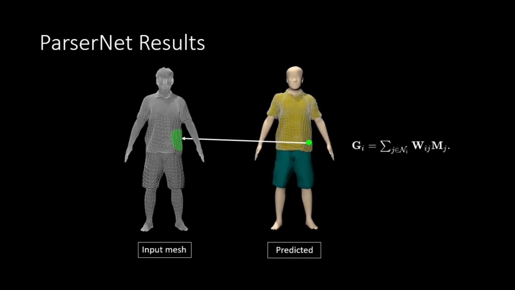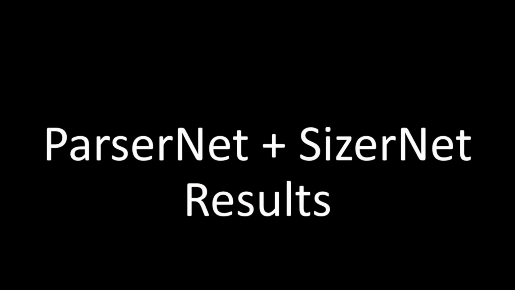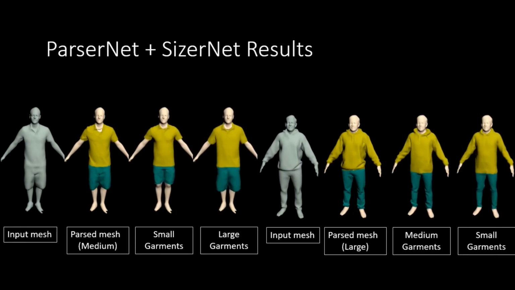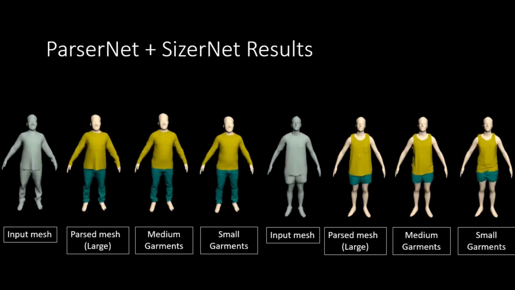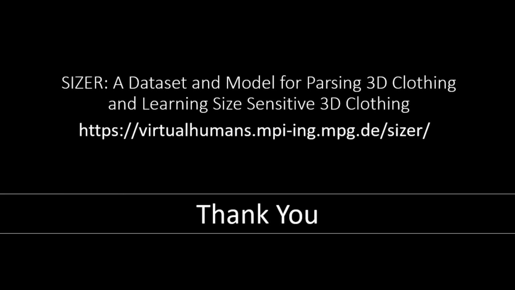The key idea behind ParserNet is that it predicts the garment vertices directly as a convex combination of SMPL registered input mesh vertices. Hence, we preserve the details in the input mesh, and predicted garment meshes are coherent with a common garment template for a garment class. We show the results of ParserNet for various garment classes. Now we show the result of the whole method, where we extract the garment from a single input mesh and resize the garment. We can also use SizerNet to drape the garment on new body shapes. We will release the dataset, code, and model for research purposes.